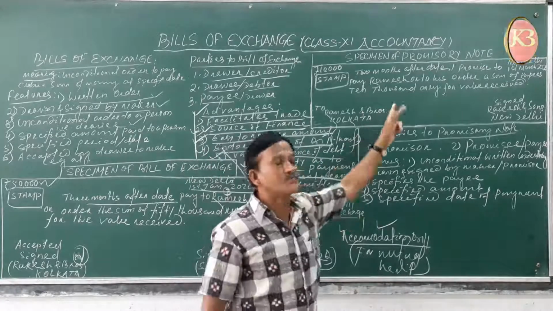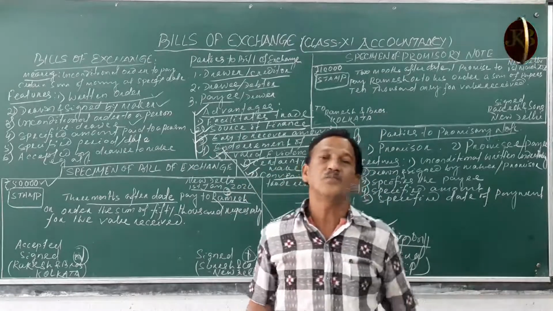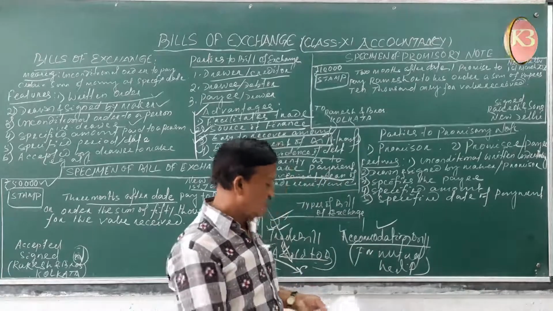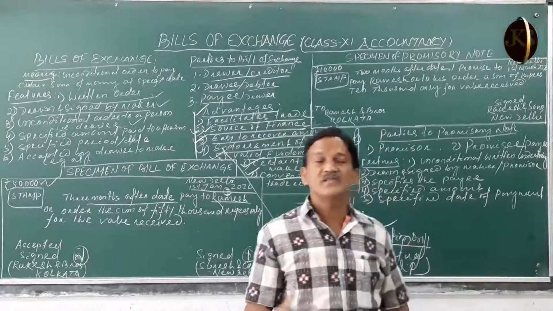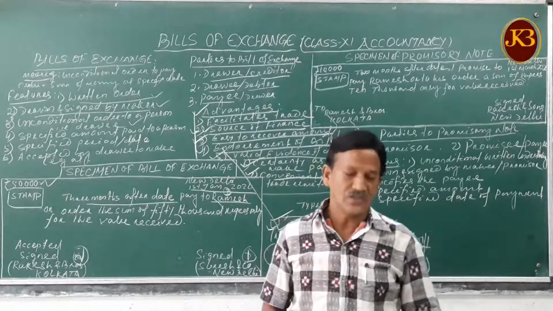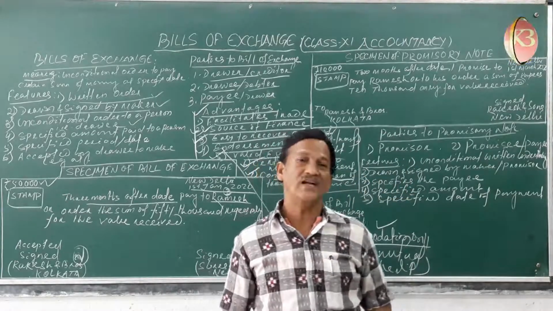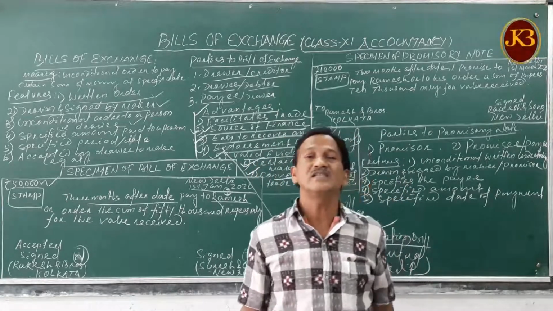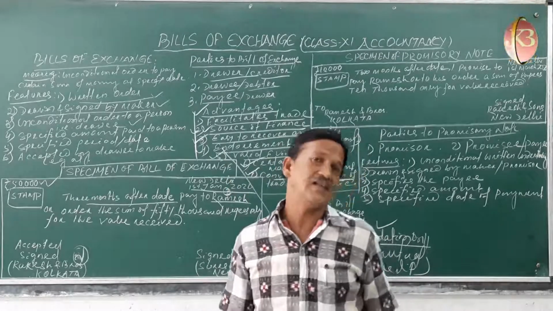So let's come to discuss the second document, that is called promissory note. A promissory note is another instrument which can be used for credit transactions. What is a promissory note? A promissory note is an instrument containing an unconditional undertaking, a promise to make a certain payment.